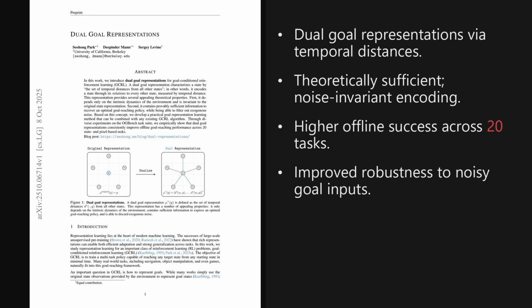Alright, 2 takeaways stand out. Representing goals by temporal distance to all states is theoretically sufficient and filters exogenous noise, and the practical inner product model lifts offline goal reaching across diverse state and pixel tasks with stronger robustness. Broader implication: dynamics grounded goal encodings could simplify reliable robotics control.